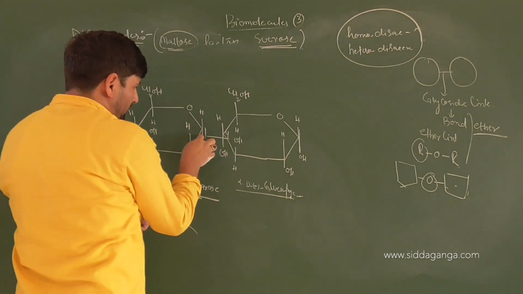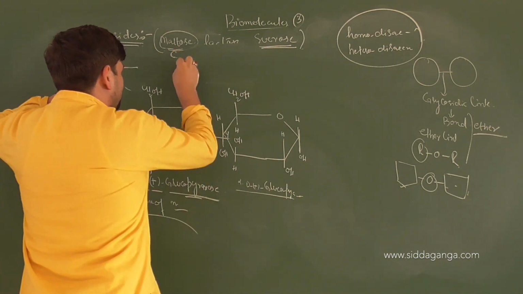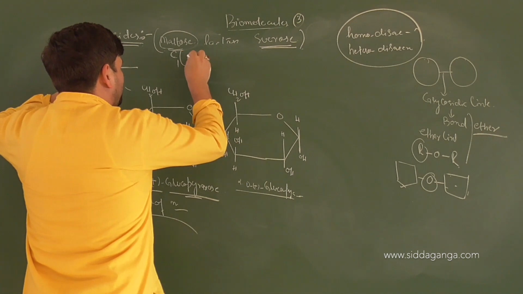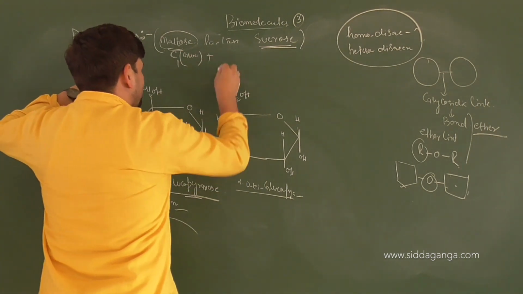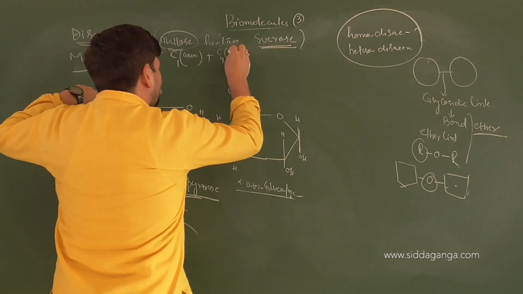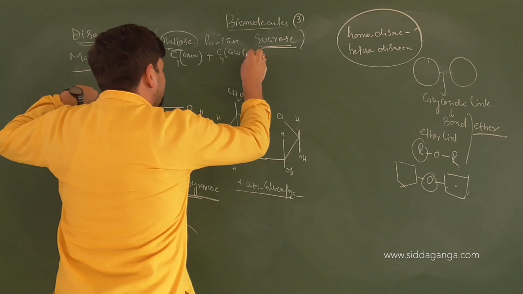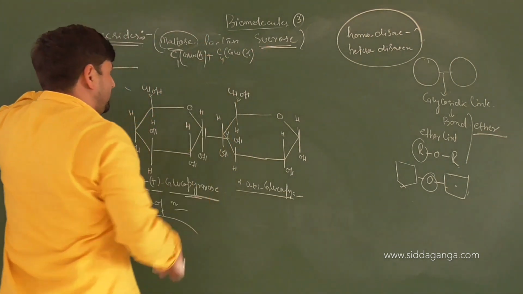This is alpha form. So the link is from carbon number 1 of one glucose unit with carbon number 4 of the other glucose unit, which is in which form? Alpha form. And here also it's in which form? Alpha form.